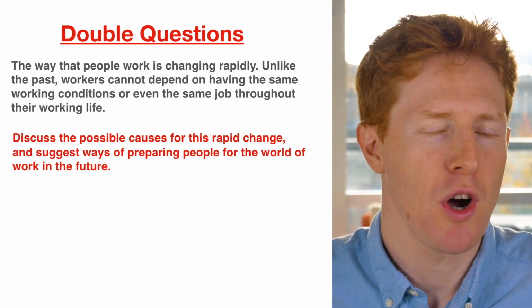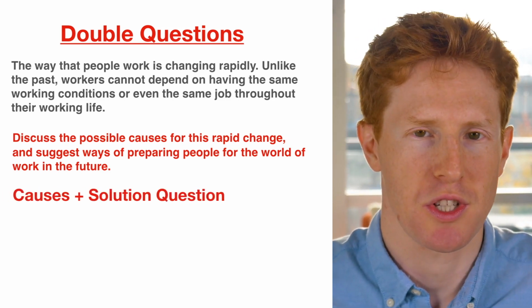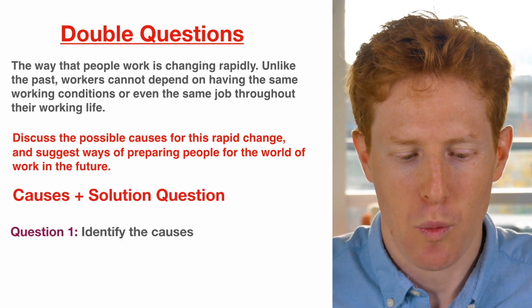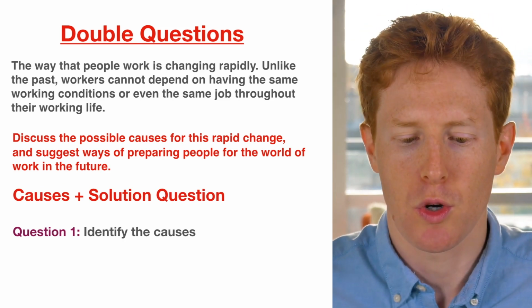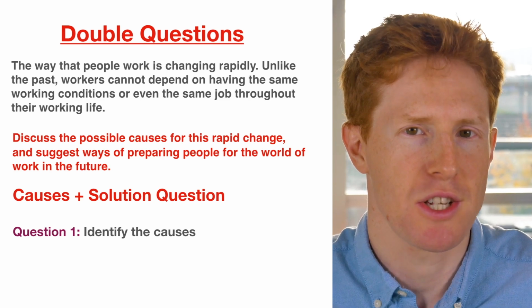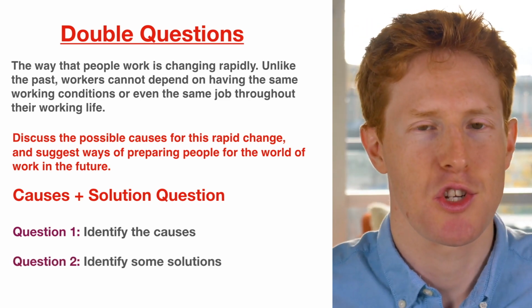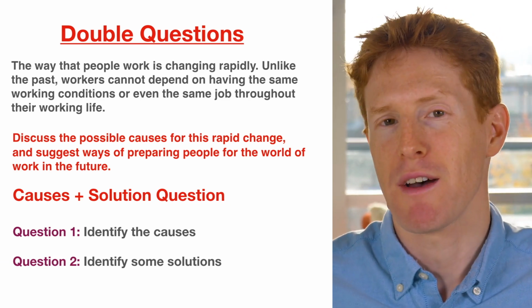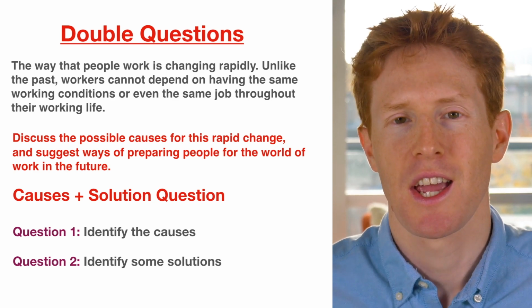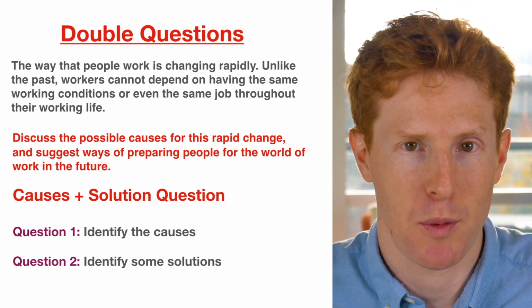But this time it's not a problem-solution essay, it's a cause-solution essay. So question 1 is asking us to identify the causes of this rapid change in work. And then question 2, again, is asking us to identify some solutions. Okay, so we could have a problem-solution essay, a cause-solution essay, but there are other types of double questions.